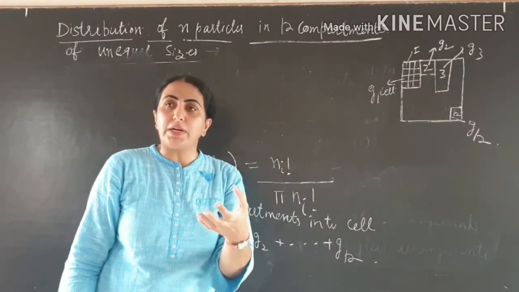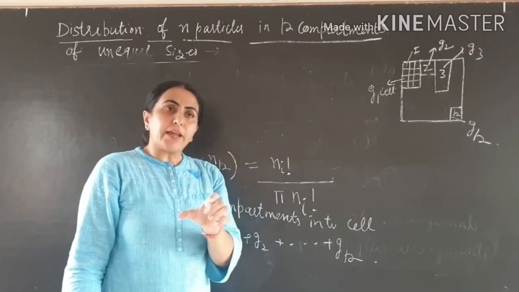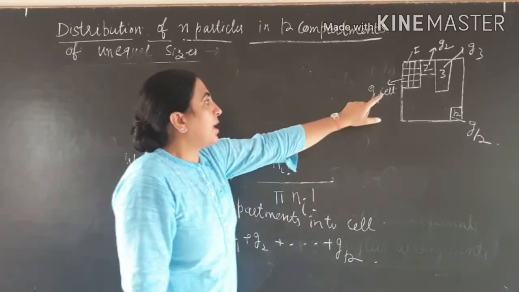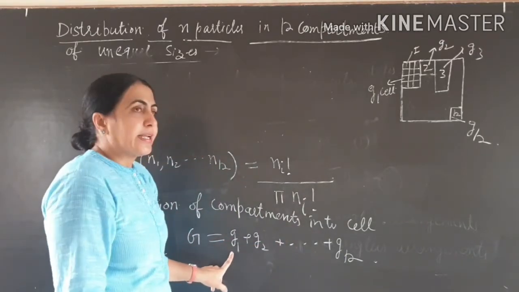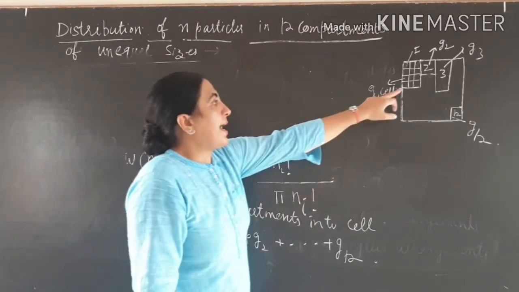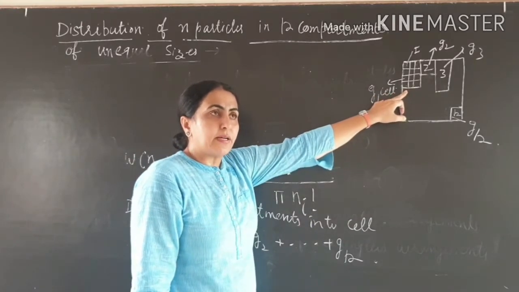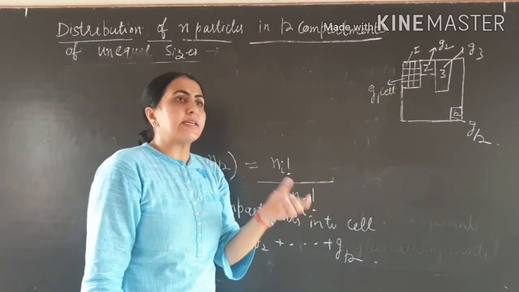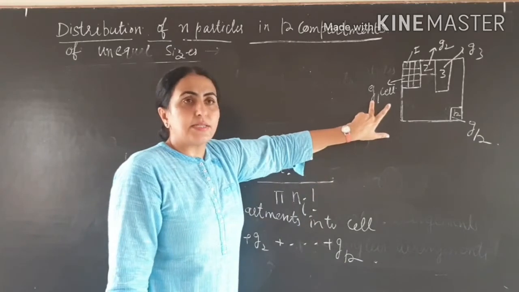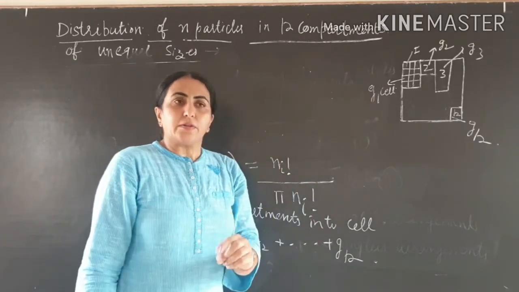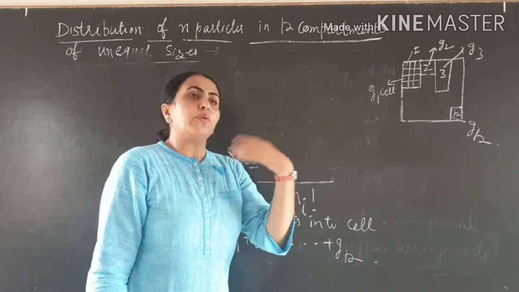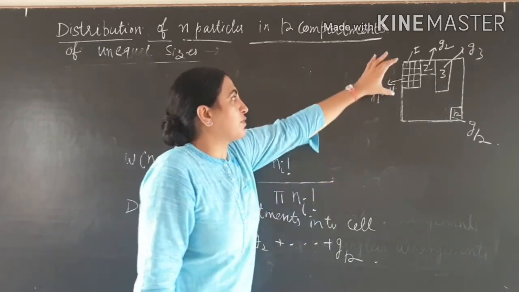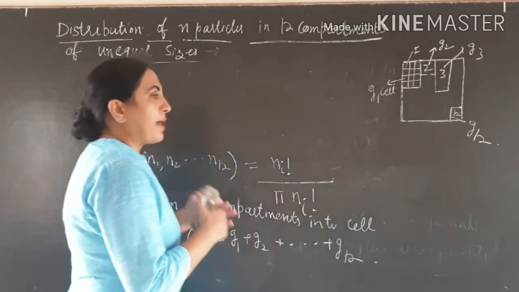Equal a priori probability means that every particle, suppose we have n1 particles, we are arranging n1 particles in G1 cells, because n1 particles are in the first compartment. So we have to arrange n1 particles in these G1 cells. Every particle from the n1 particles can have equal probability to go into any cell of this part.